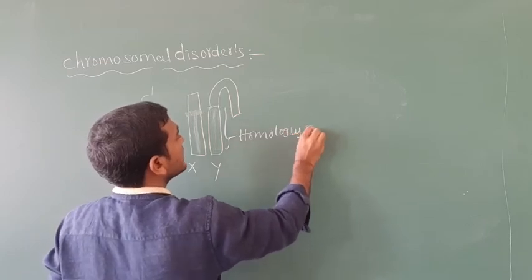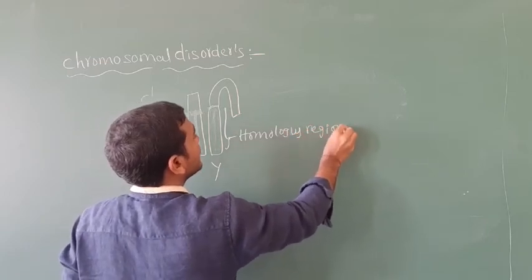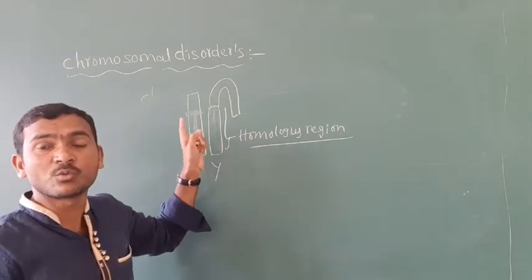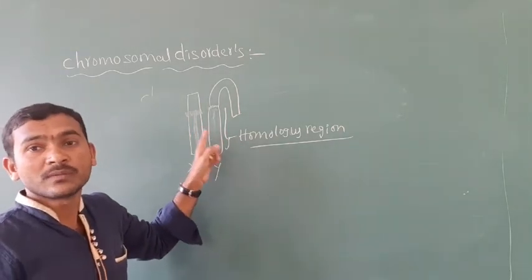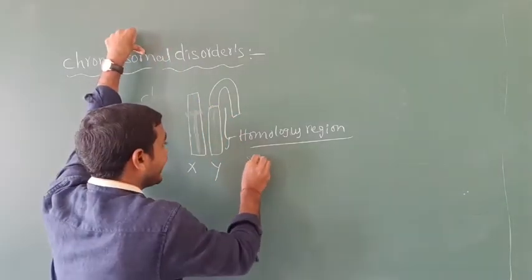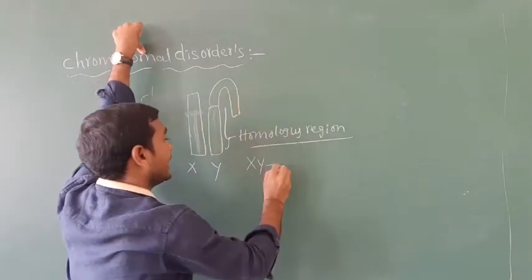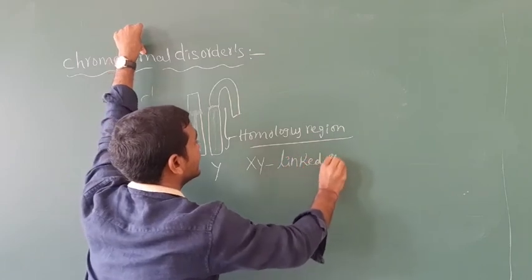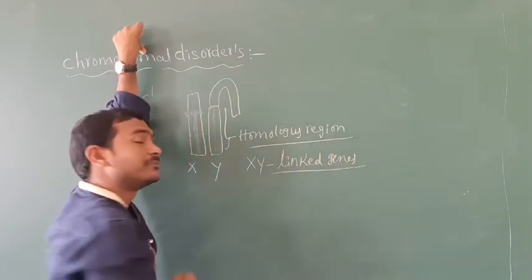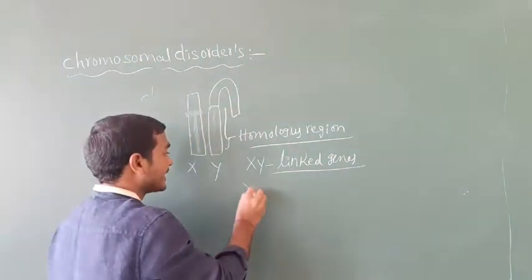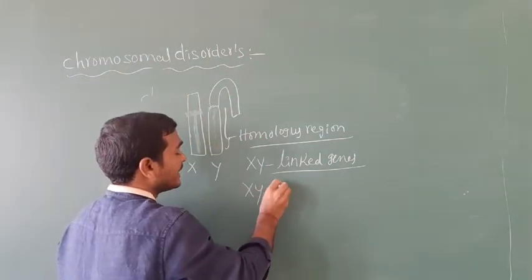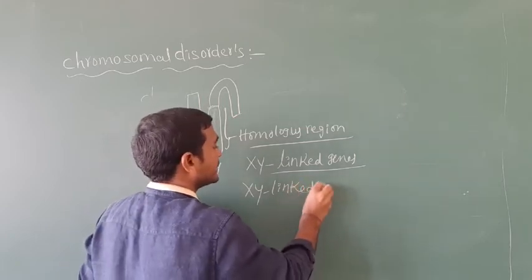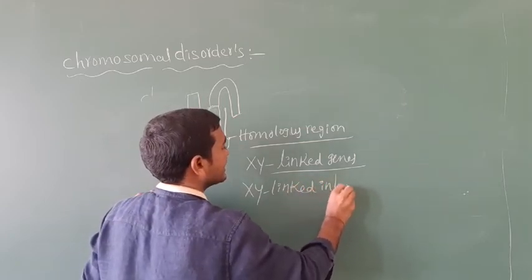The genes present in this homologous region of the X and Y chromosome are called XY-linked genes, and that type of inheritance is called XY-linked inheritance.